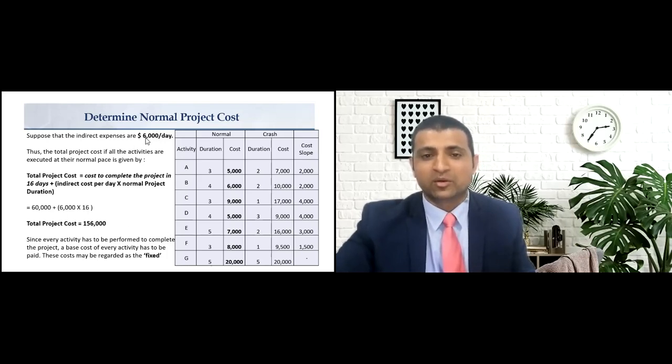What is the indirect cost per day? $6,000. What is the project duration? 16 days. All right. So here you go. We calculated the sum of our direct and indirect costs, which is $156,000. So the total project cost to run the project in 16 days is $156,000.